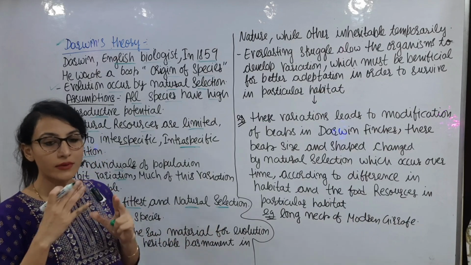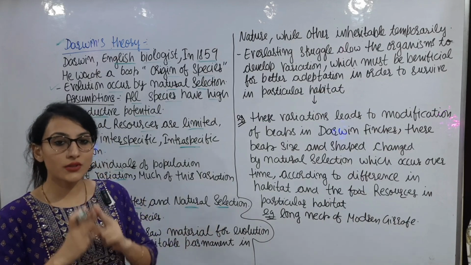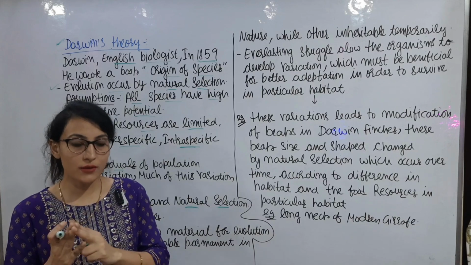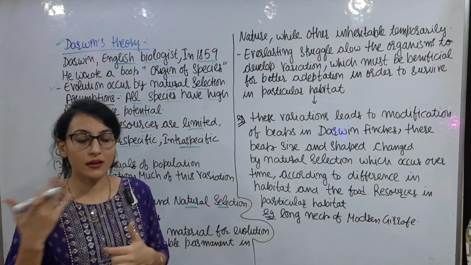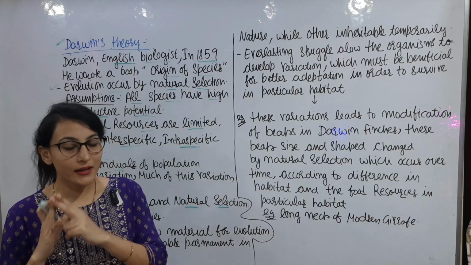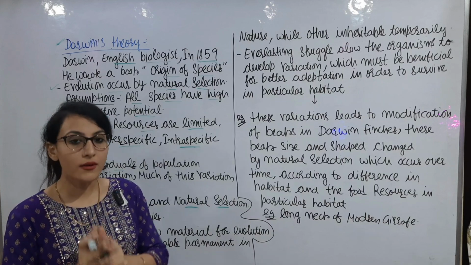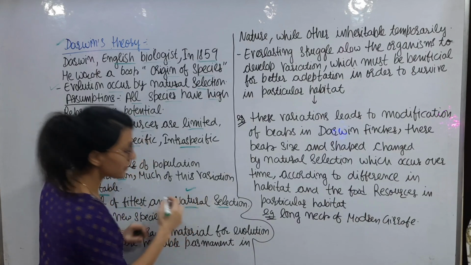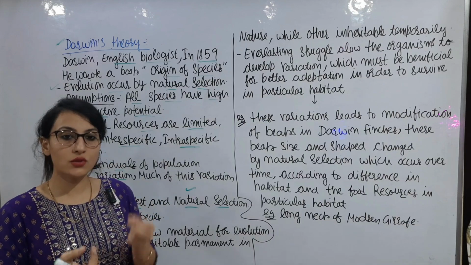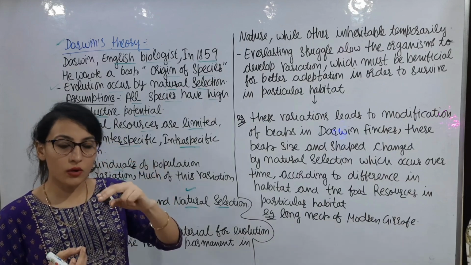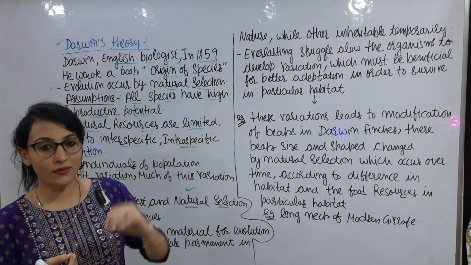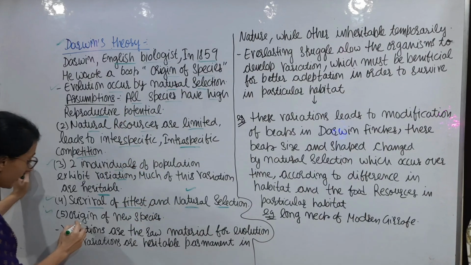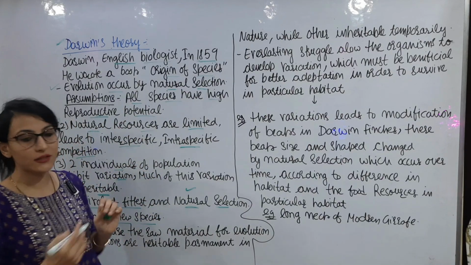Natural selection always favors the individuals which have more survivorship, or which have a high rate of survival, which are highly fitted individuals and have large reproductive potential. So natural selection favors these individuals over the individuals which have low reproductive potential, low survival rate and low fitness. Then origin of new species by natural selection.